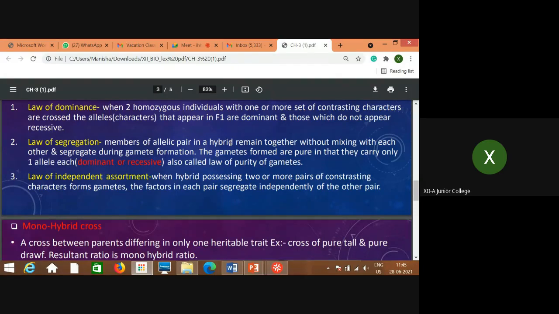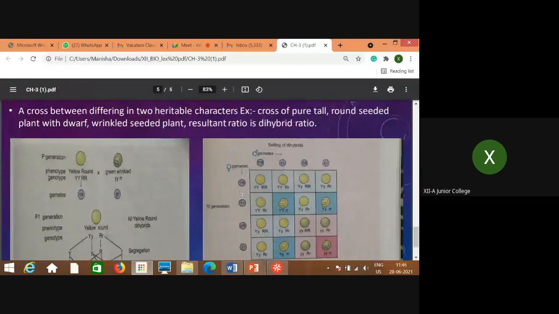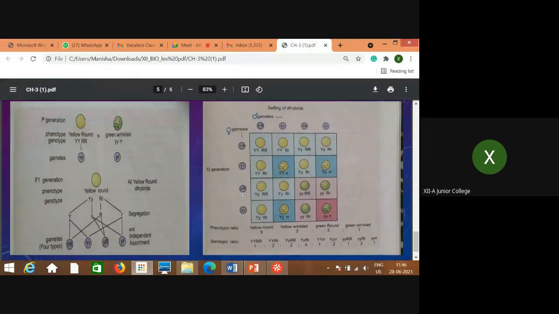When any two characters are considered, that means when a hybrid possessing two or more pairs of contrasting characters forms gametes, the factors in each pair segregate independently of their pair. You will not understand it like this, but you need to understand with the help of an example, that is called, again, the Punnett square method.